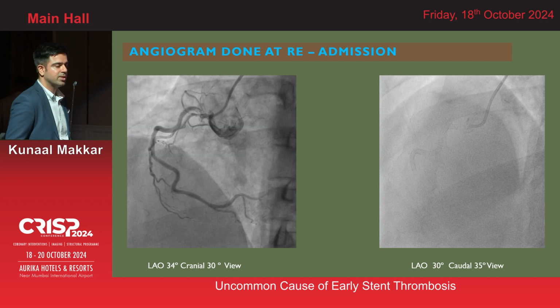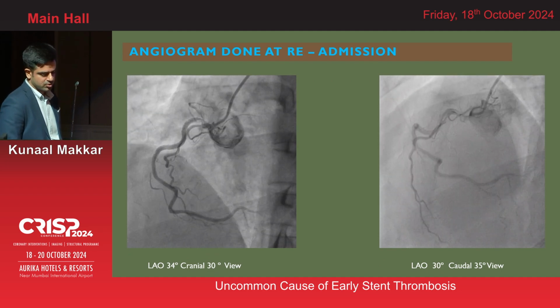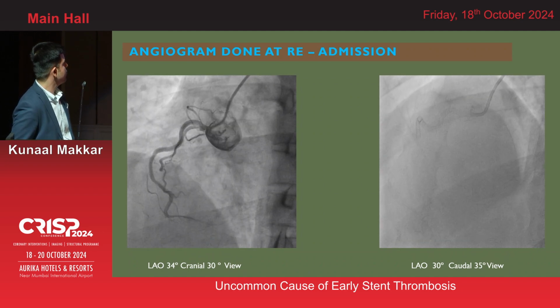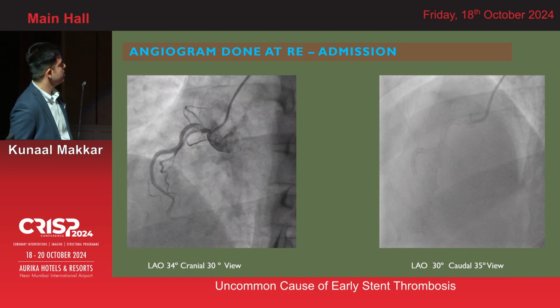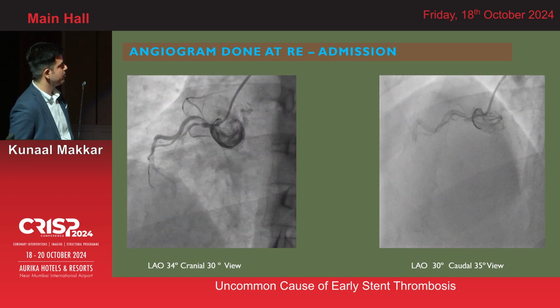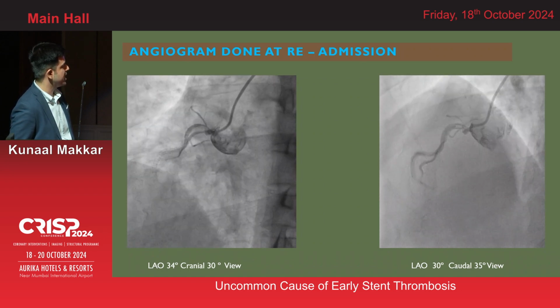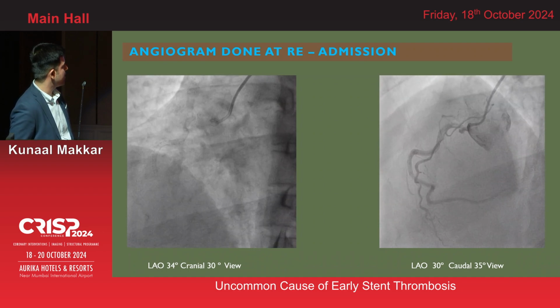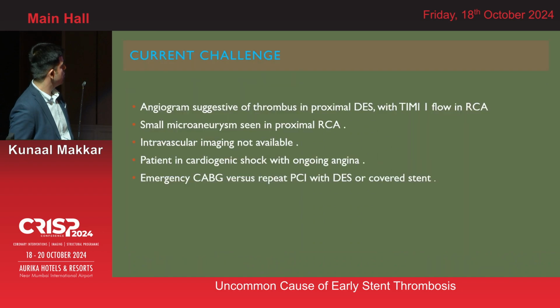On readmission, the patient was taken up for emergency cath and showed this picture, which shows some haziness followed by decreased flow in the right coronary artery. By viewing the caudal view of the right coronary artery, we can see an outpouching in the proximal segment. In the fluoroscopy, we had a doubt that something had happened to the drug-eluting stent. The angiogram had probably a thrombus in the proximal drug-eluting stent with a small microaneurysm. No intravascular imaging was available at our center at that time.